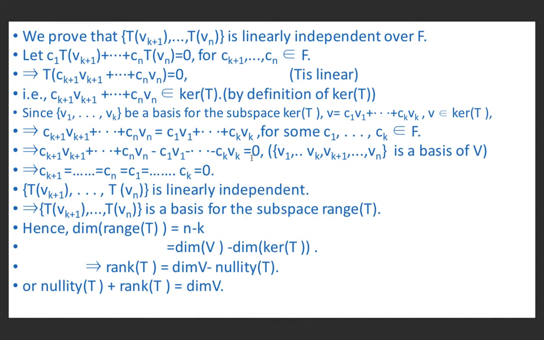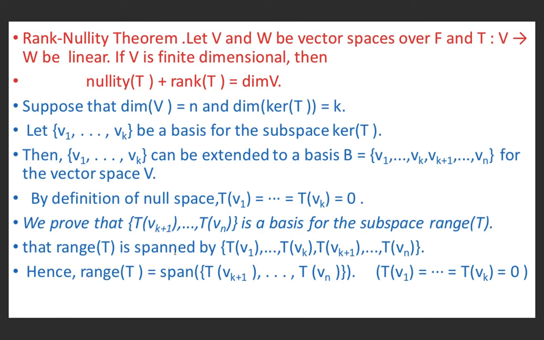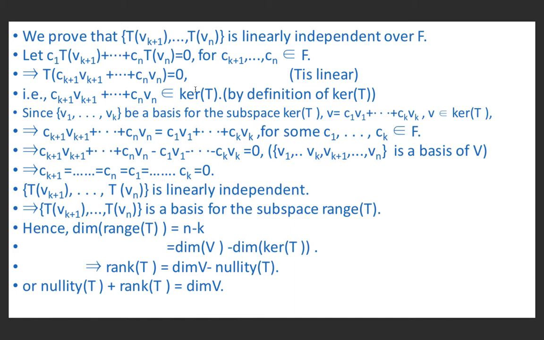Now we prove that this set is also linearly independent, because if we want to prove any set to be a basis, then first of all it should be linearly independent, and secondly every element should be expressible as a linear combination of elements of that set. So first, we have proved that range of T is a linear combination of elements of S here, because range of T equals the span of Tvk plus 1, ..., Tvn. Now we will show that Tvk plus 1, ..., Tvn is linearly independent over F.